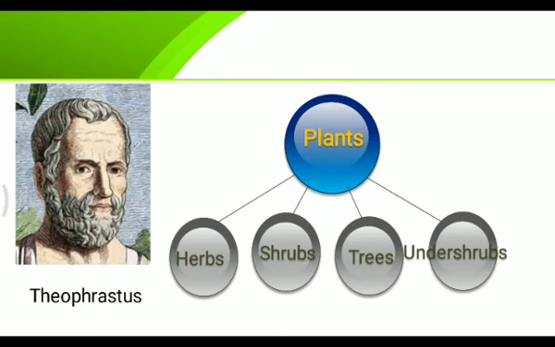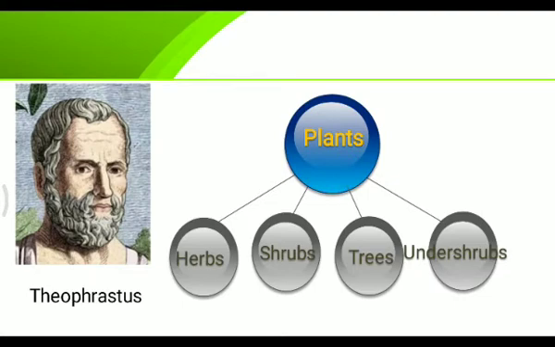Then Theophrastus. What Theophrastus did, he divided the plant kingdom into four types. He is known as the father of ancient taxonomy of botany, and the work in taxonomy was done in more detail on plants than on animals. Theophrastus worked for the plants, dividing them into four categories: herbs, shrubs, trees, and undershrubs.